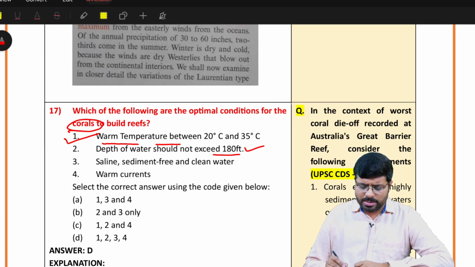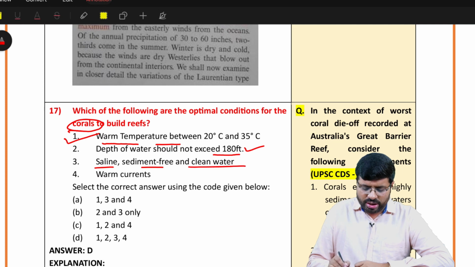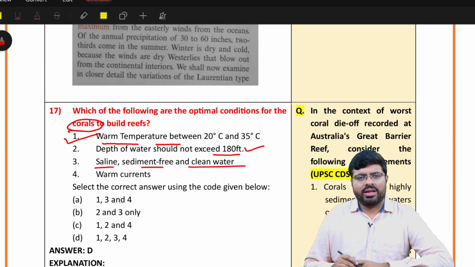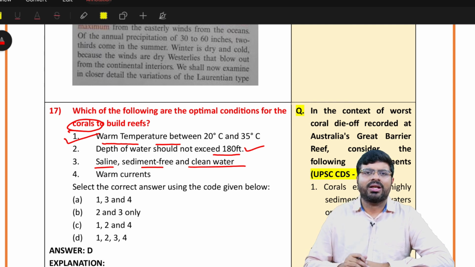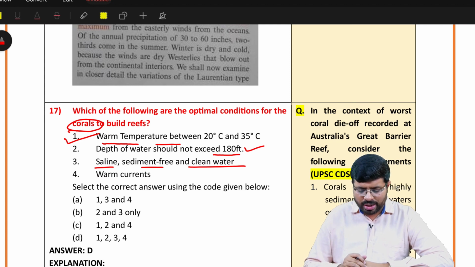And the basic concept about corals: saline, sediment-free and clean water. If there is clean water, then only sunlight can penetrate. If there is no clean water, if there is polluted water, sediments and all, how can sunlight penetrate? No chance. So that way 1, 2 and 3 are correct. So the moment 1, 2 and 3 are correct, you only have one option: 1, 2, 3, 4.